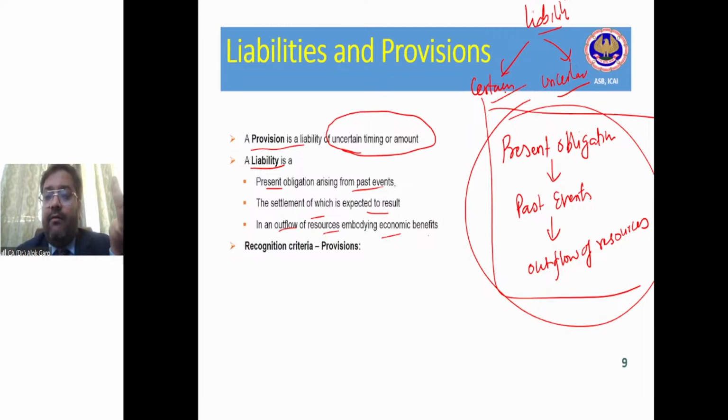For example, audit fee, trade payable, accrued expenses. So the timing and amount is certain. What could be uncertain? Asset retirement obligation, or let's take an example of warranty. For example, I'm having a OnePlus phone, right? A OnePlus 9 phone. I got a warranty of one year on the OnePlus 9 phone, right? So the company which is selling the OnePlus 9 phone, of course they have to incur some expenses also during the warranty period.